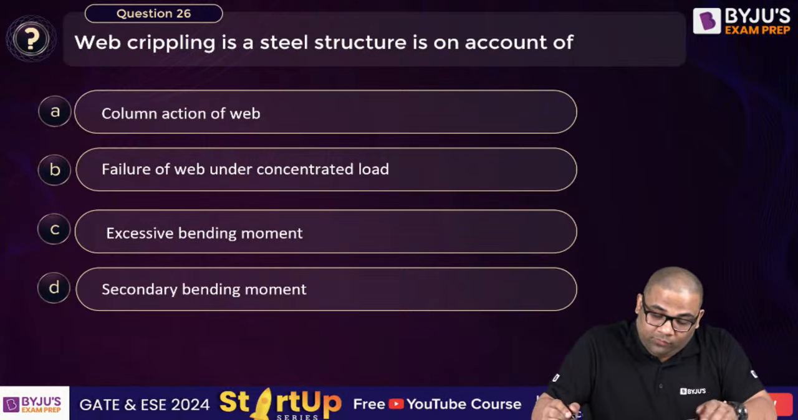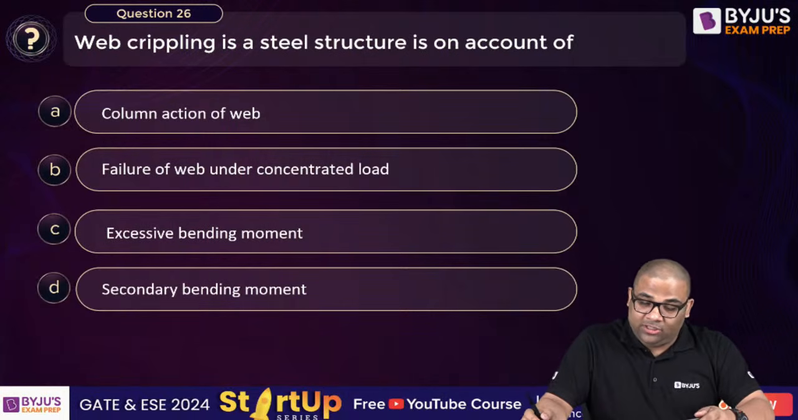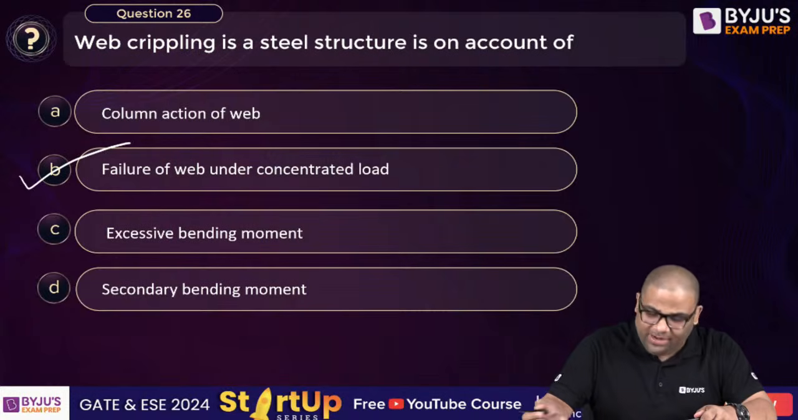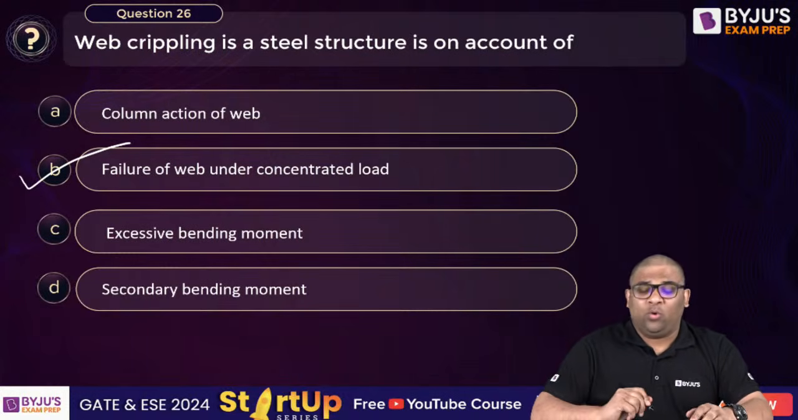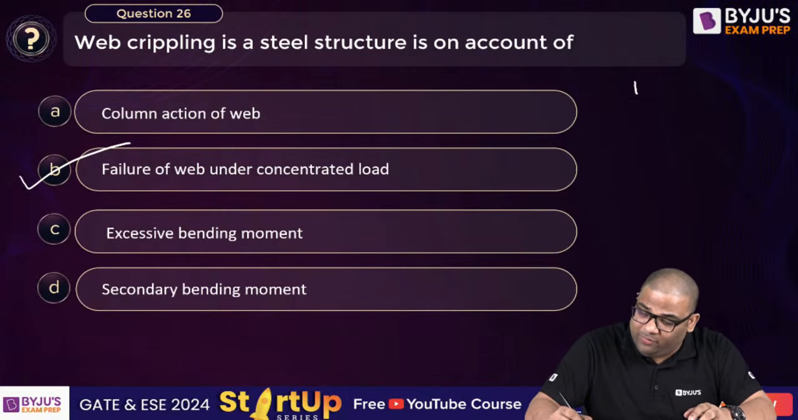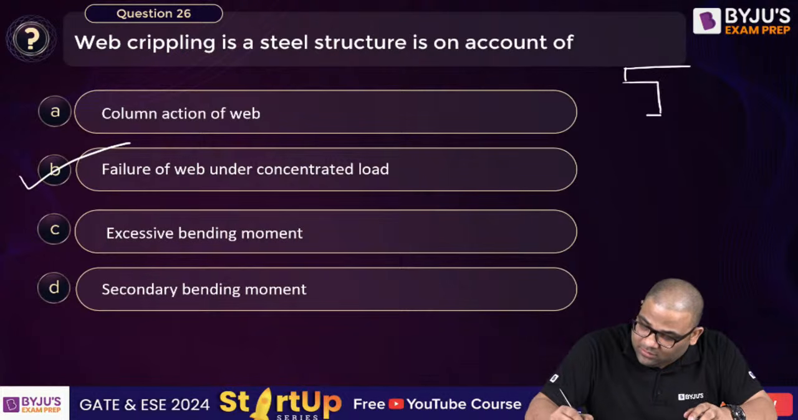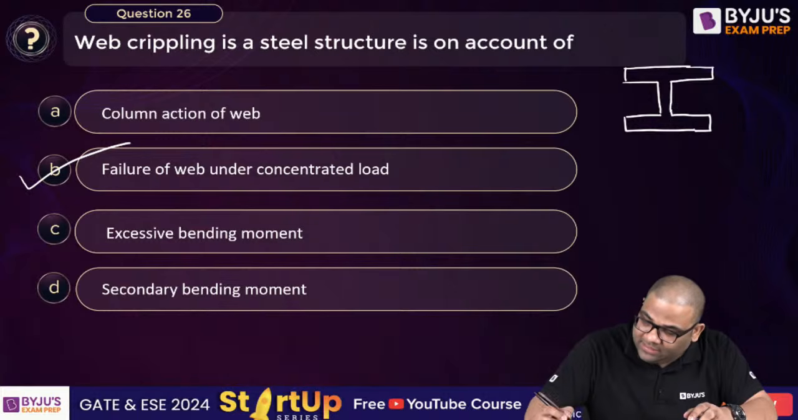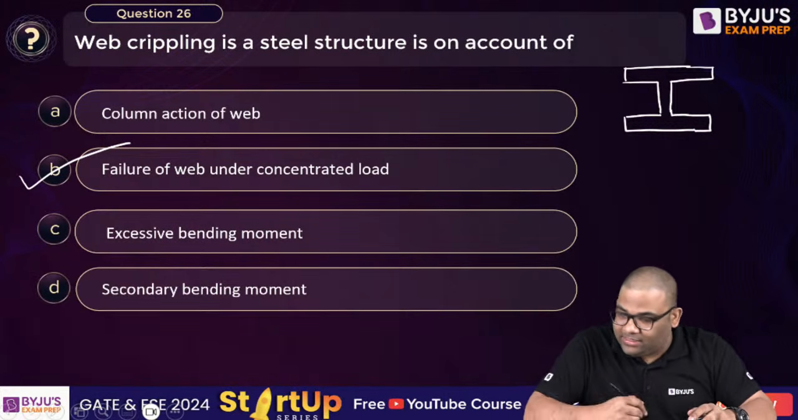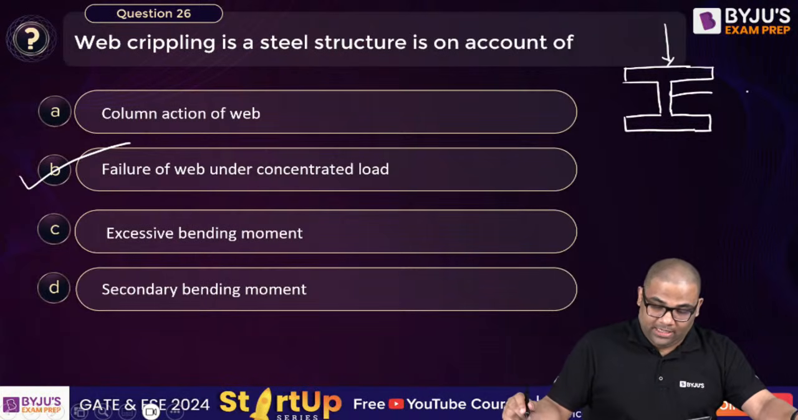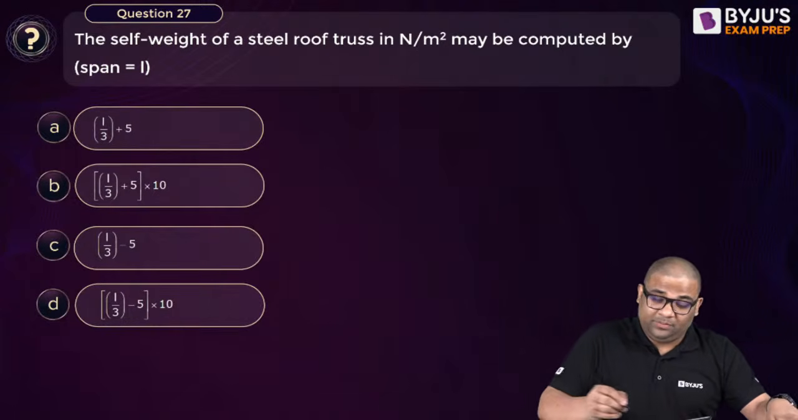Okay, so web crippling in a steel structure is on account of failure of the web under concentrated load. Very straightforward. Web crippling. Here we are talking about I sections. Normally we use beams as I sections in steel structures. So under concentrated load, yes, there will be crippling of the web.